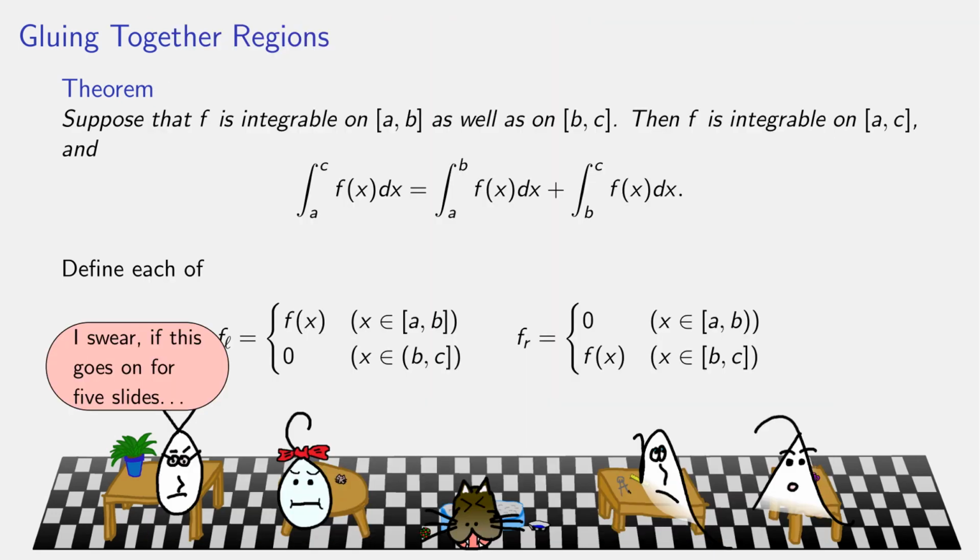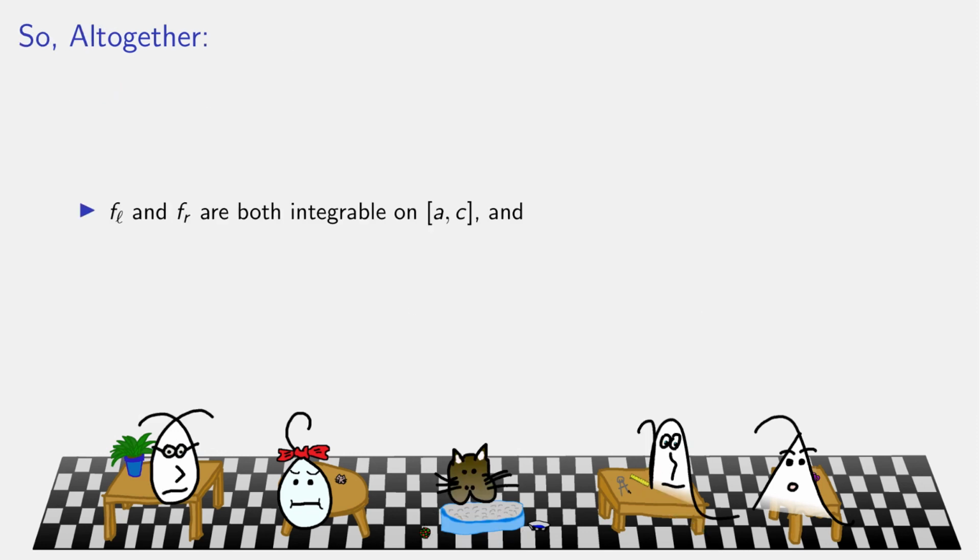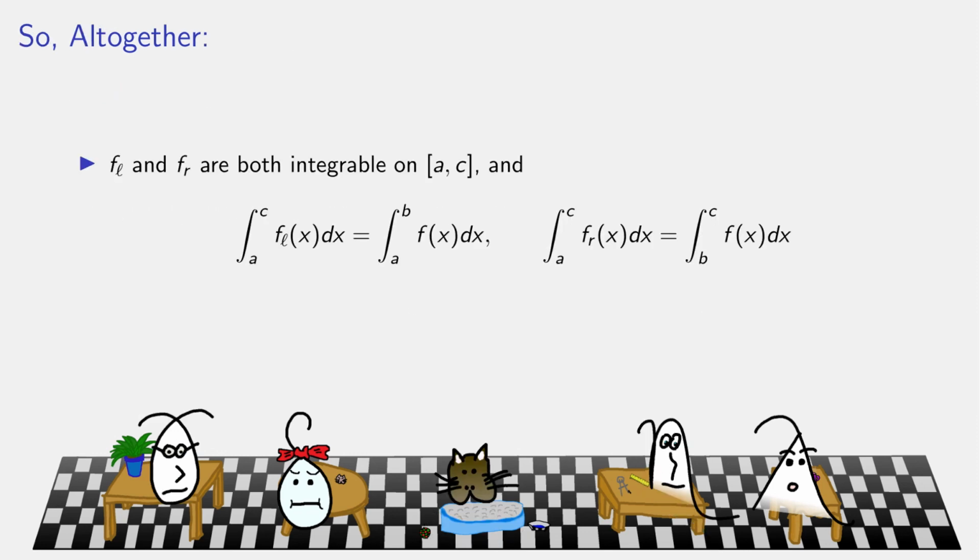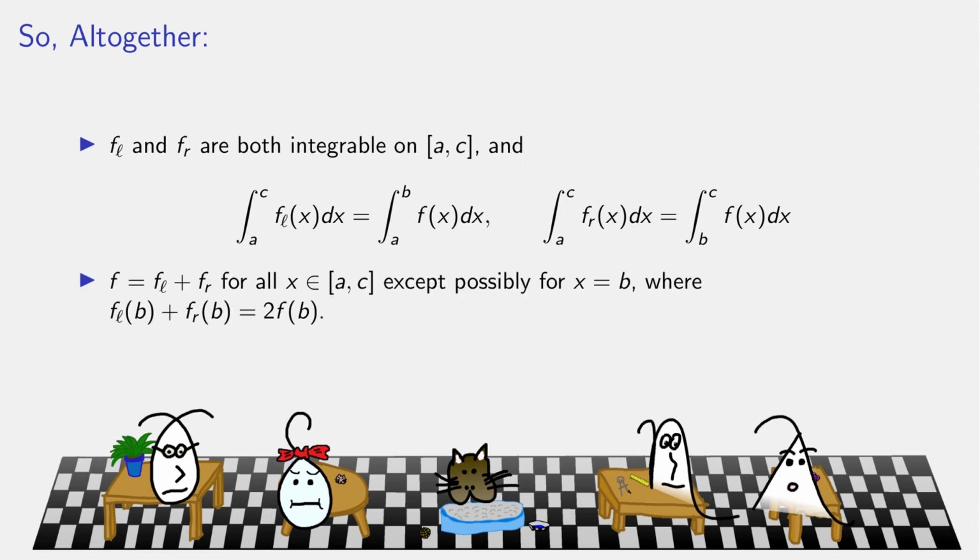But what's the very first thing we proved today? This isn't going to go on forever, I swear. We are really almost done with this already. So f_L and f_R are both integrable, and therefore the value of the integral is the same as the value of f on the left bit or the value of f on the right bit. We're just relying on that nasty theorem that we've already completed a proof of. If I take an integrable function and extend it to be 0, either extending to the right or similarly extending to the left, you don't change the value.